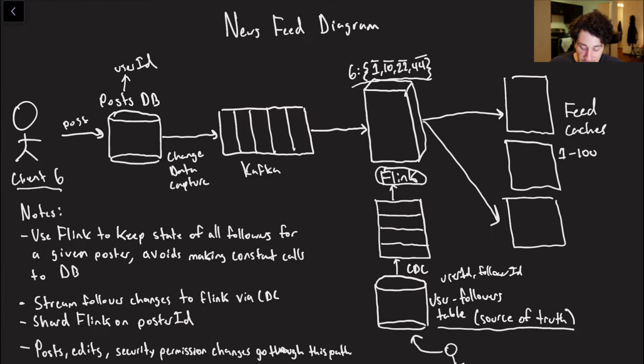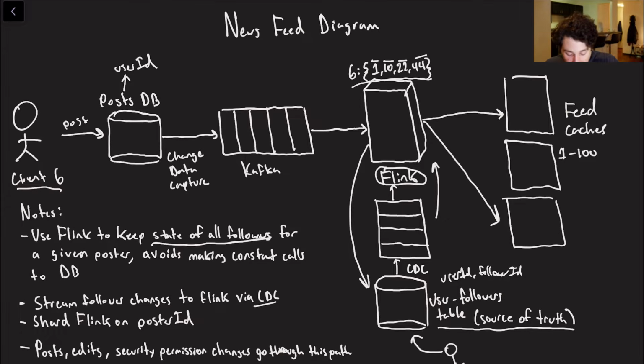So let's quickly look at a couple of our notes to clarify things. Basically, Flink can go ahead and keep the state of all the followers, as I mentioned. And the reason that this is so important is because it is a major optimization on having to make a network call to the database every single time, saying, well, who does user 6 actually have as a following? That would be very slow, and in addition to that, it would be a ton of repeat computation. Additionally, as new followers come in, we're actually streaming that data up to Flink via change data capture, so it is up to date. We don't have to worry about that.